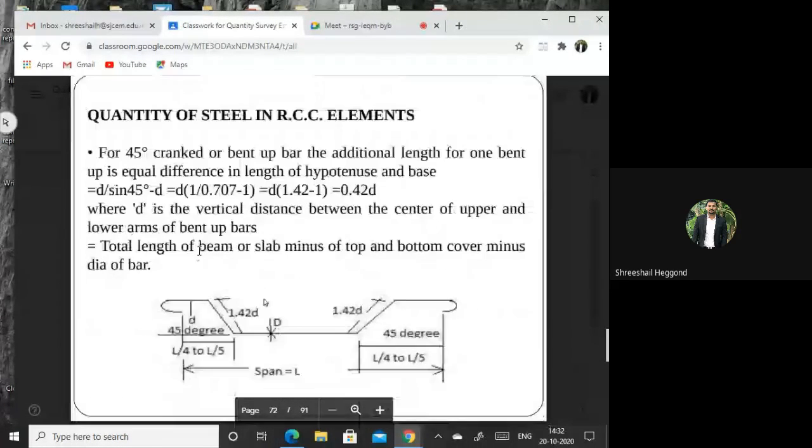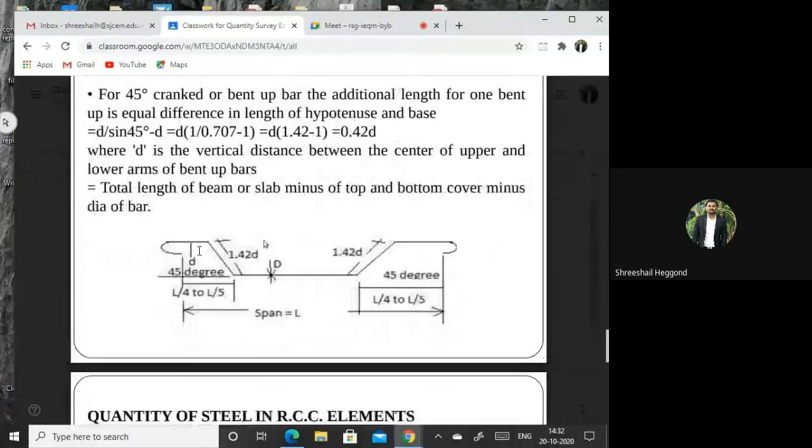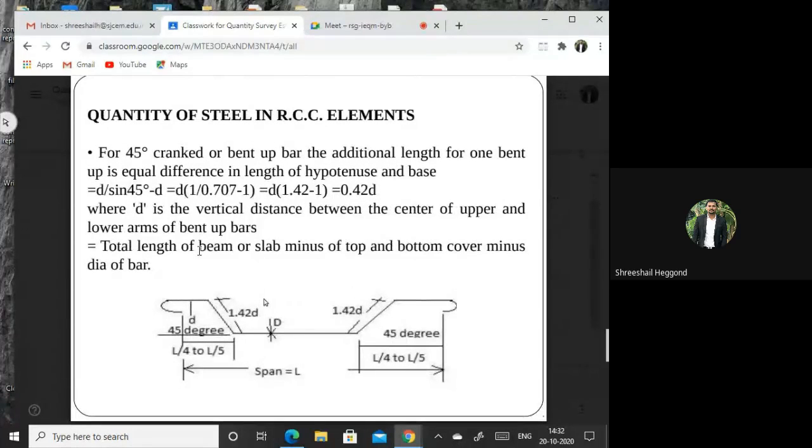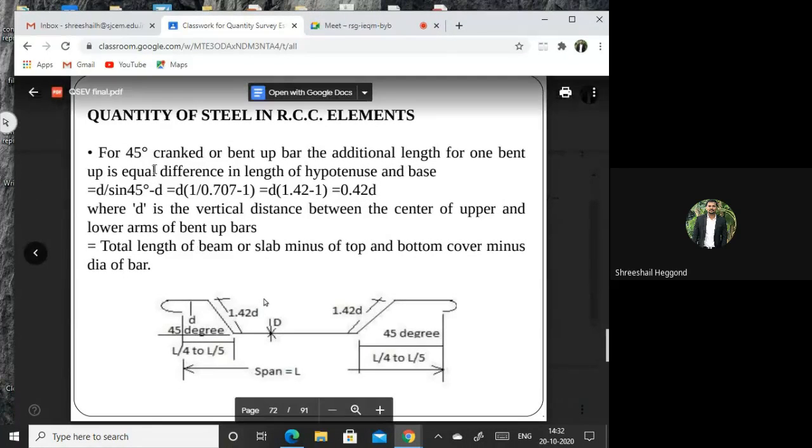Next will be finding how the bent up bars will be provided. There will usually be 3 varieties of bars. Nowadays, it will be a maximum of 2 varieties only. And if you go advanced, there are no bent up bars. Only for beams, in some cases it is used. Otherwise, in slabs, there are no bent up bars nowadays. It will be completely mesh provided from the bottom layer as well as the top layer for particular dimensions.